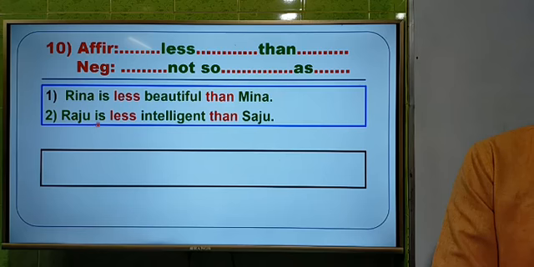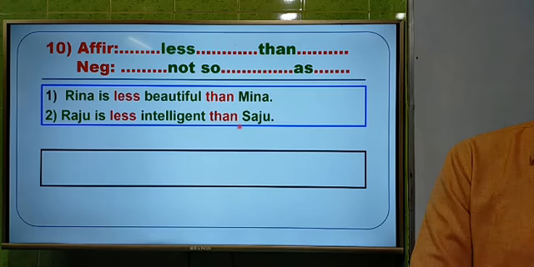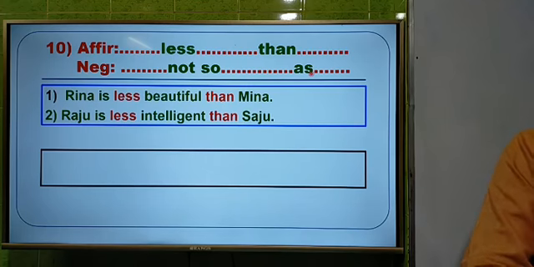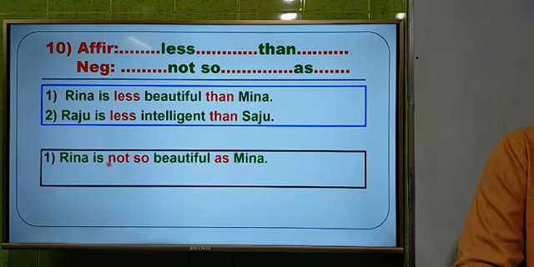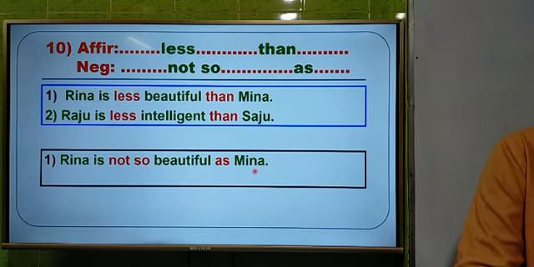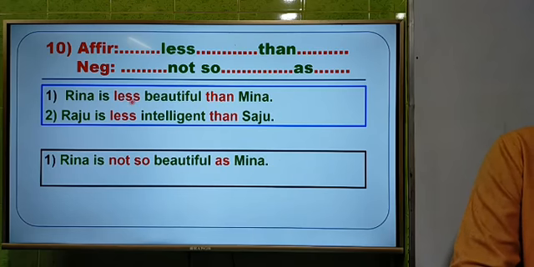Second one, Raju is less intelligent than Shaju. These are the questions, and we can easily write down the answer using not so dot dot as. So dear students, look at the screen. The first answer will be Reena is not so beautiful as Meena. Here I have written down not so instead of less, and as instead of than.